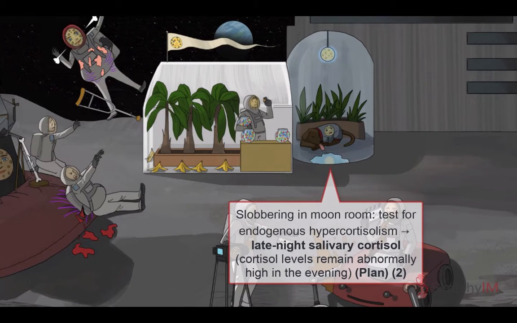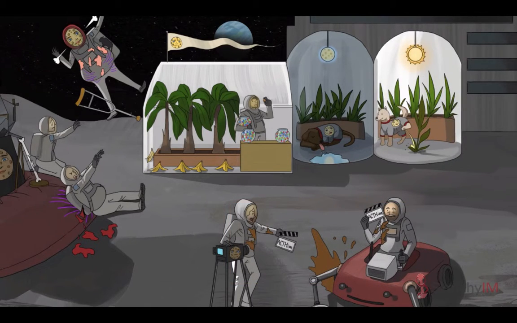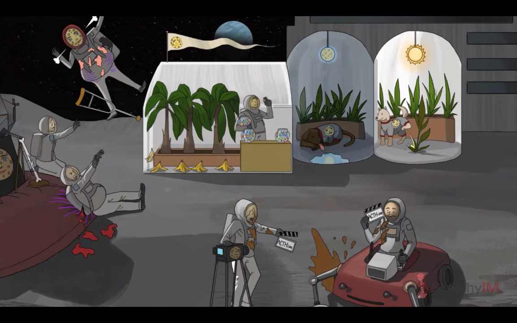This test is the easiest and most convenient for patients. Alternatively, patients can collect 24 hours of urine to determine 24-hour urinary cortisol excretion. We are gathering this data over in the 24-hour sunroom. This accounts for episodic secretion of cortisol over an entire day. The test is abnormal if cortisol is greater than 3 times the upper limit of normal.